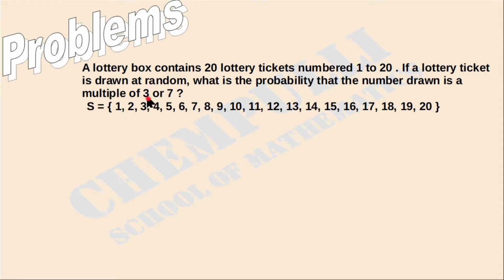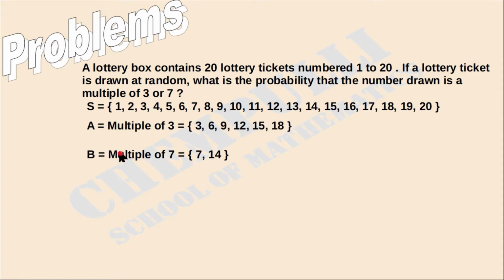Then we take the multiple of 3 as one event, that is A. A is equal to the multiples of 3, which are 3, 6, 9, 12, 15, 18. Is it possible to take 21? It is not possible, because the possible outcomes are 1 to 20, so 21 is not possible. That means the event is the numbers 3 to 18.